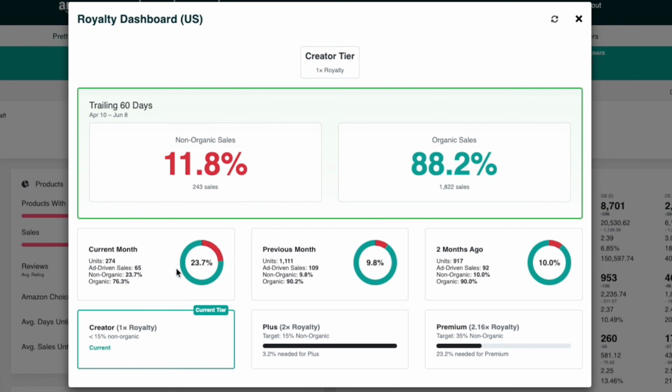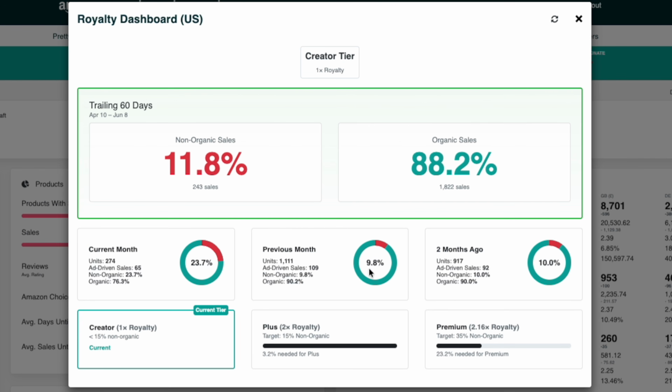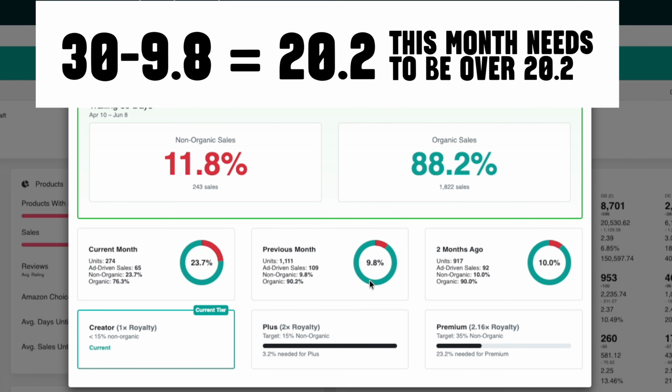So what will I need to get to the 15% here between these 2 months? Well, the math is really easy. Since it's 50%, you just need to double it to 30, and each side would have to get to that 30. So ideally you would have 15 and 15, but because this one is 9.8, you subtract 9.8 from 30, and that's what I'm going to need here to balance it out, which will make it 20.2.